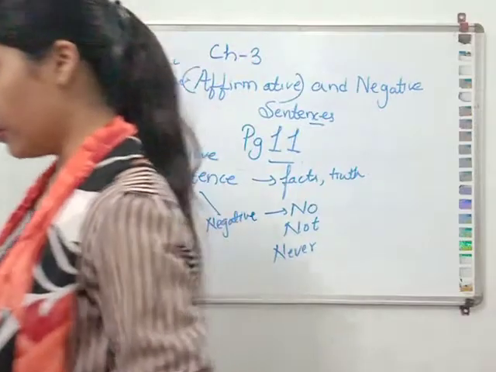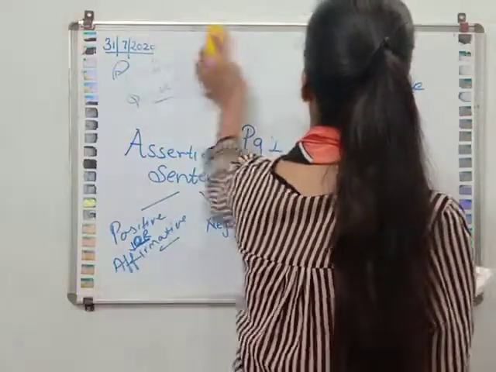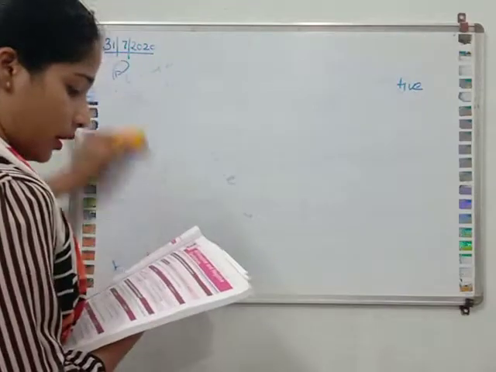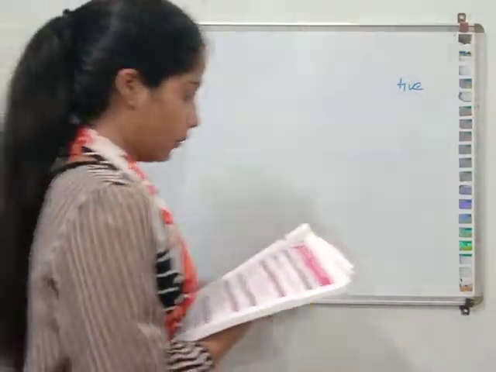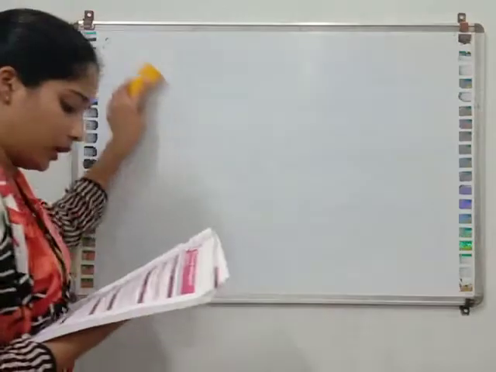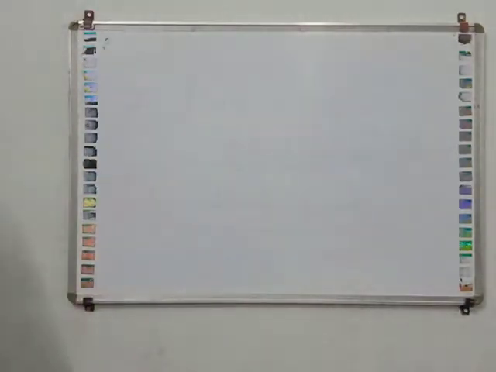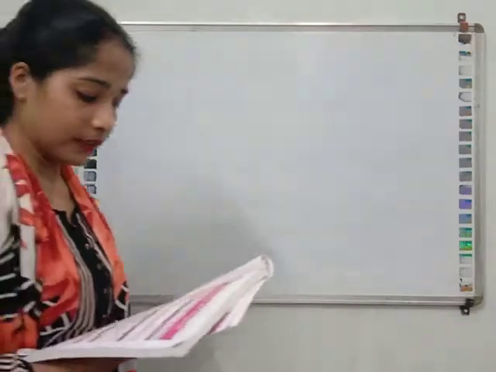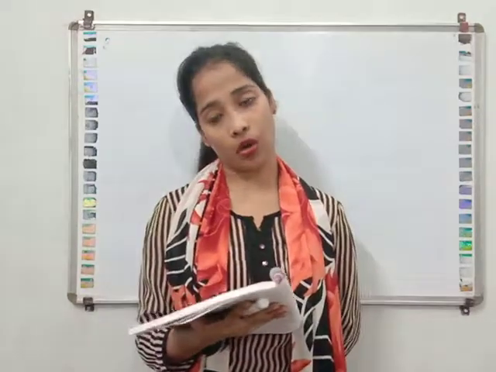Some sentences are given below, so we will read them. I am hungry. I am not hungry. We are leaving. We are not leaving. She was absent. She was not absent yesterday. They were here yesterday. They were not here yesterday. So you can see that in affirmative we have not used no, not or never, but in negative we have used I am not, we are not, she was not and they were not. It means they are negative sentences.